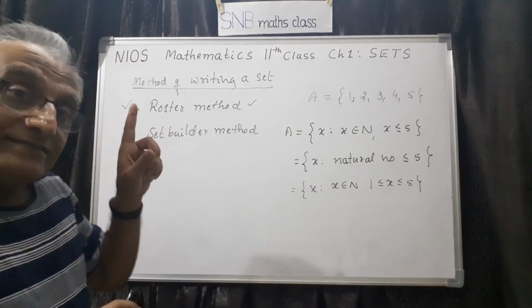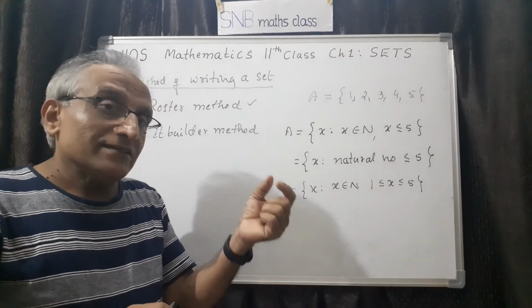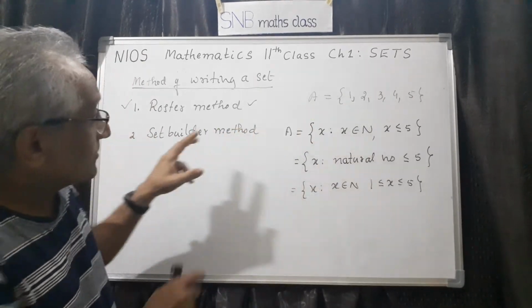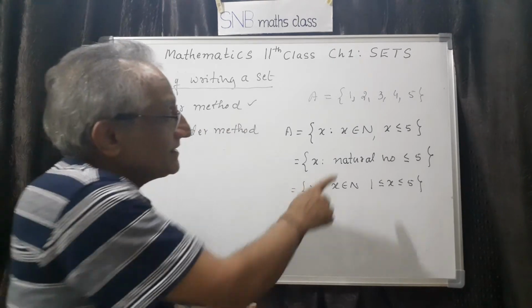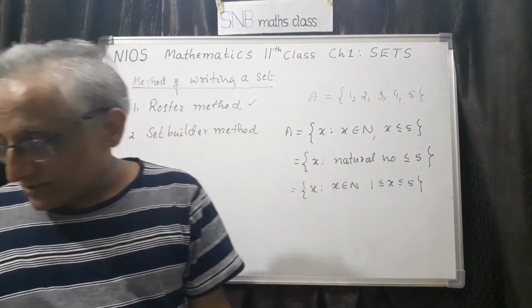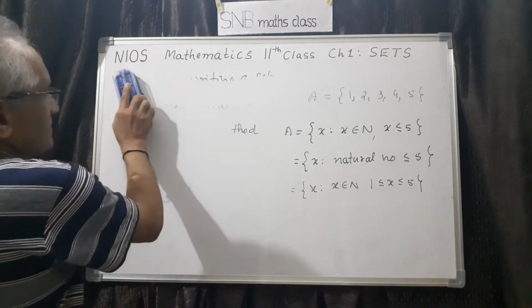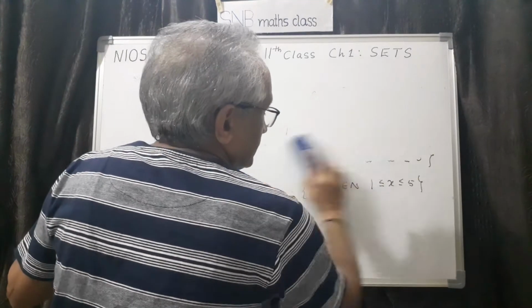That is why set builder means taking the common rule which characterizes that particular set. Then we have to write. So this is roster method. So now let me give a few simple examples of roster method.